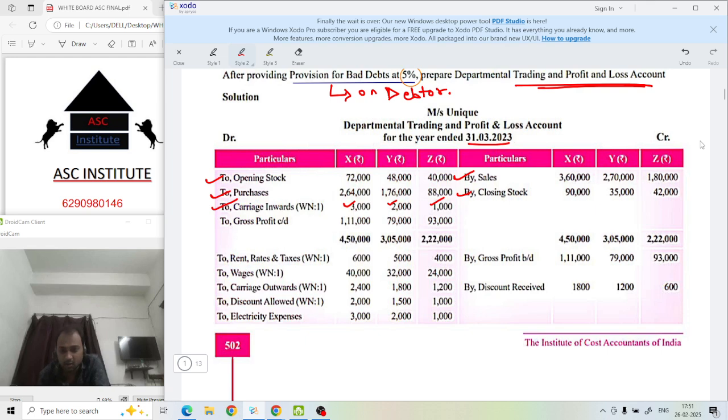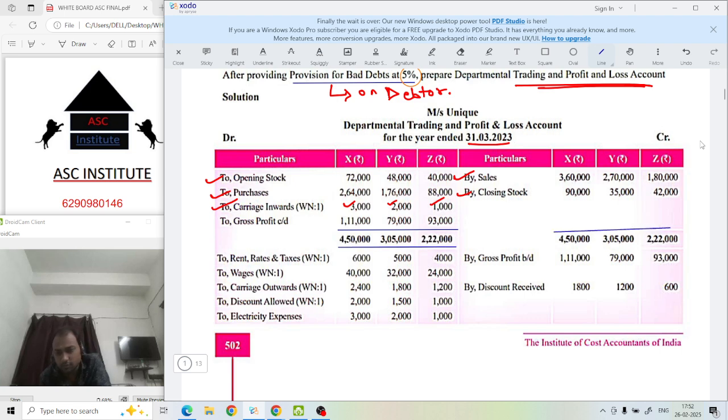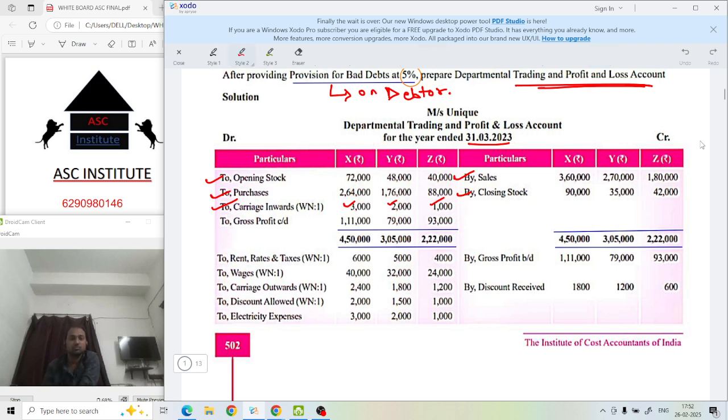Done. Now balance it and calculate this gross profit. I hope you know how to balance. 180,000 plus 42,000 comes to 222,000 minus this one 40,000, 88,000, 1,000. You will get this 93. Okay. Make it fast.